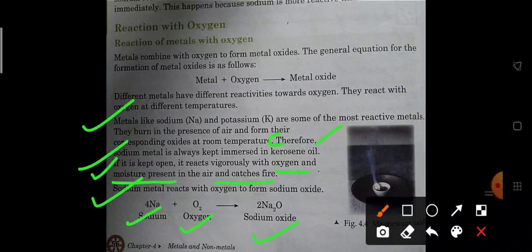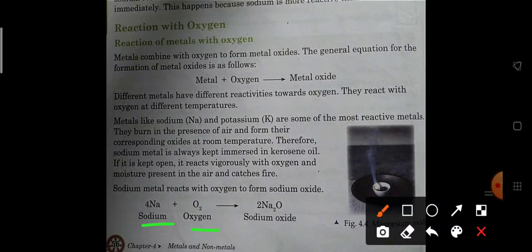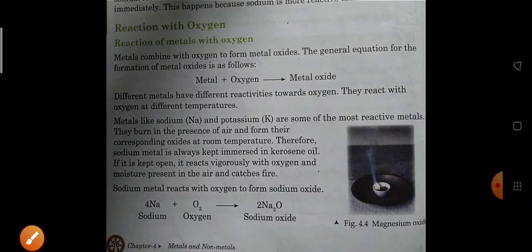The word equation says sodium plus oxygen gives sodium oxide, and in the chemical equation the symbol of sodium is capital N small a, oxygen is O2, and the formation of sodium oxide is Na2O. Word equation is at the lower end and the chemical equation on the upper end. Clear? Now we are moving further.